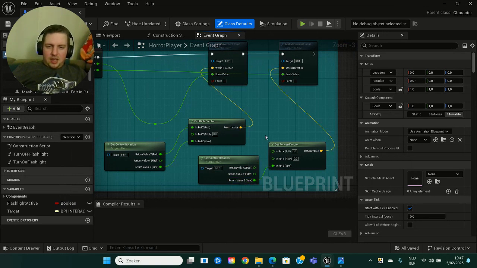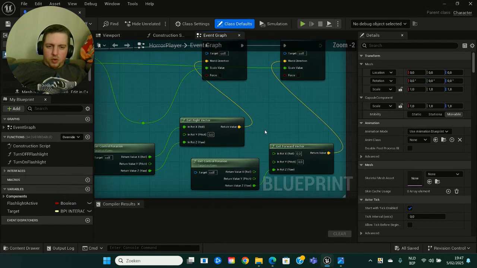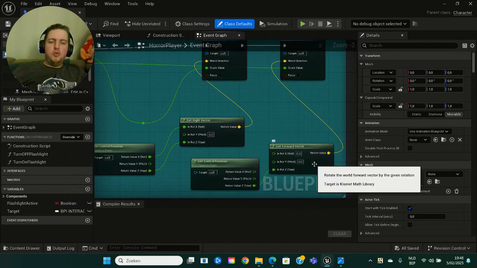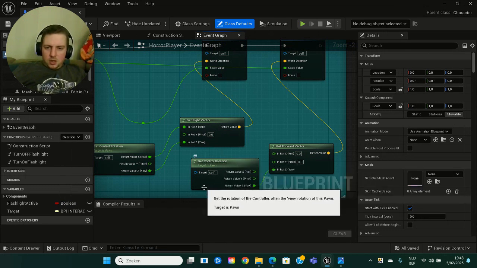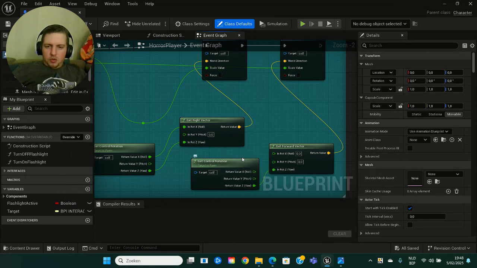And I'm guessing, I don't know a lot about programming code, but this is the one that will move you forward with the Z button. And this is going to be the one, control rotation, to move you backwards. And it's the same for the right vector.